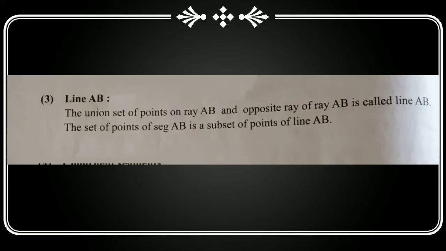Line AB. The union set of points on a ray AB and opposite ray AB is called line AB. The set of all points of segment AB is subset of point of line AB. म्हणजेच सेगमेंट AB चे जेवढेही पॉइंट असतील ते लाइन AB चे सबसेट म्हणू शकतो.